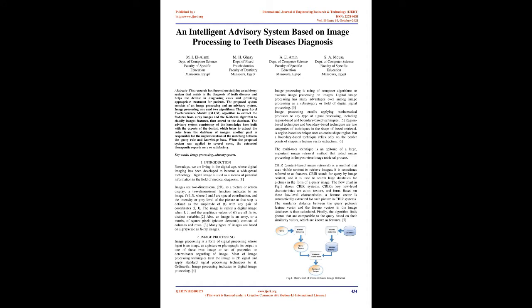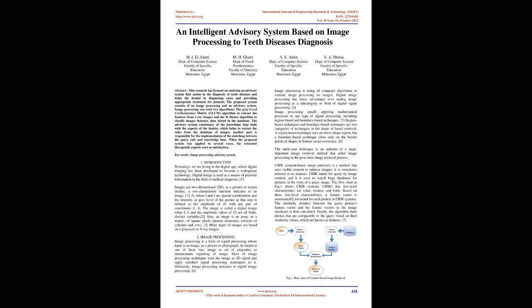and the intensity or gray level of the picture at that point is defined as the amplitude of F at any pair of coordinates i, j. The image is called a digital image when i, j, and the amplitude values of F are all finite, discrete variables. Also, an image is an array, or a matrix, of square pixels, picture elements, arranged in columns and rows. Many types of images are based on grayscale, such as X-ray images.